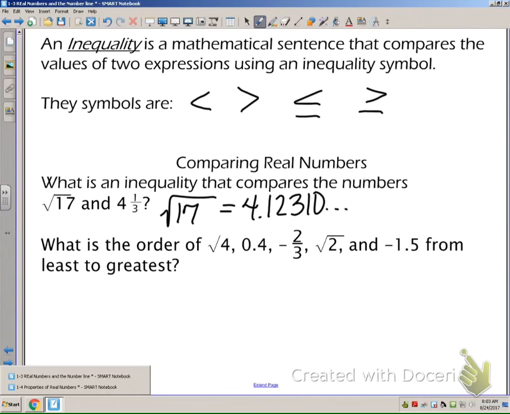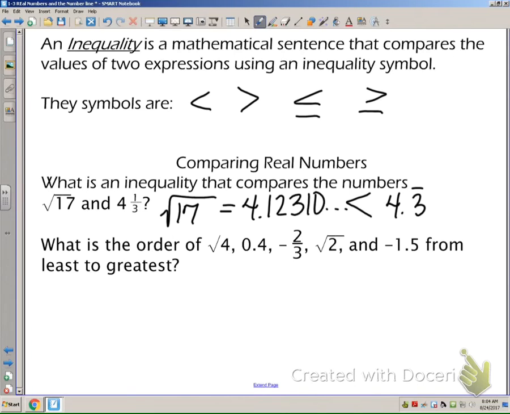And then, of course, 4 1/3 is 4.3 repeating. So which of these is larger? Obviously, the 4 1/3 is the bigger one. So when I put in the alligator mouth, I want to eat the bigger number. So the square root of 17 is less than 4 1/3.